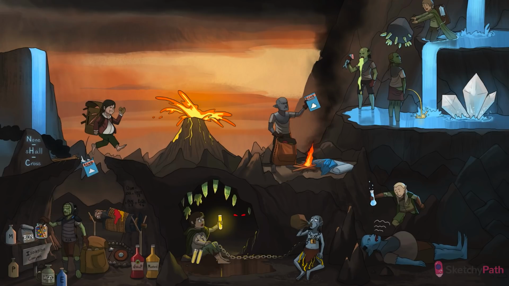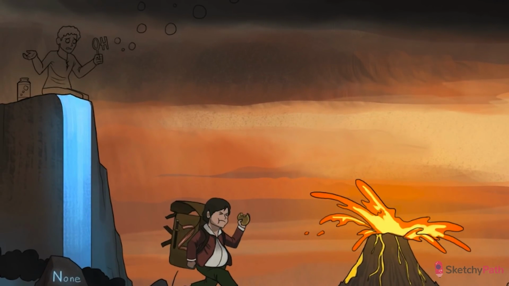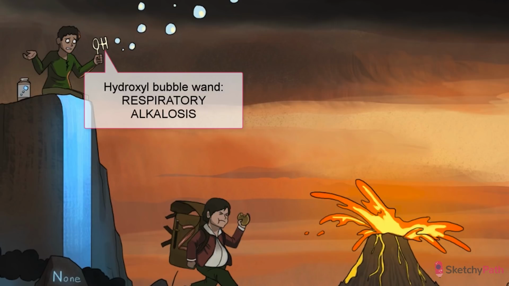All right, last but not least, respiratory alkalosis. You know what that means. Elevated pH. So we're staying high in the scene. Time to catch up with Murray at the top of the alkaline falls, trying desperately to get a signal to their wizard friend, Randolph the Beige. Notice that Murray is holding our recurring Sketchy symbol for respiratory alkalosis, a hydroxyl-shaped bubble wand. Just think about how much hyperventilation it takes to keep that signal going.